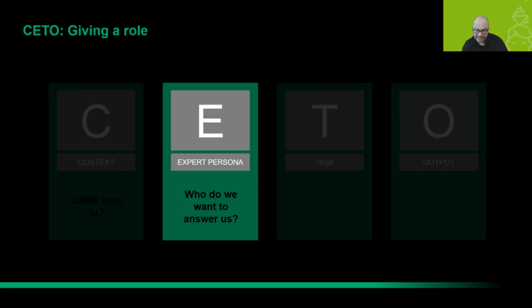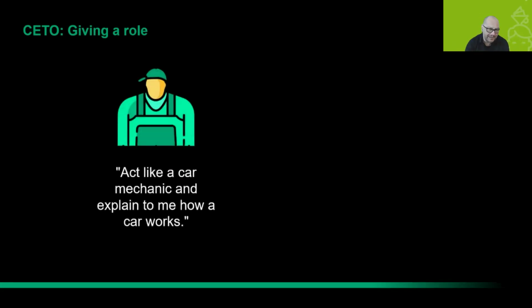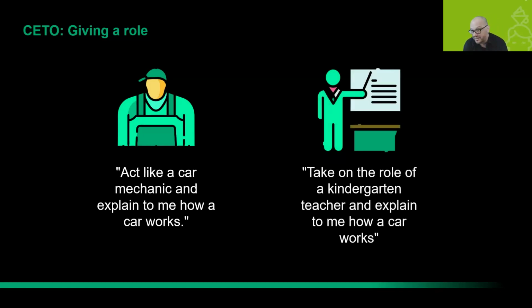The second area in the CETA process is: who do we want to answer us? What I mean is the following example. If we want an explanation of how a car works, we will most probably ask a mechanic. We will not ask a kindergarten teacher to explain that. Sometimes a kindergarten teacher is very skilled and might explain how the car works even better than the mechanic, but this would be an exception rather than the rule. So we want to get the best answers from an expert in the area of our question.